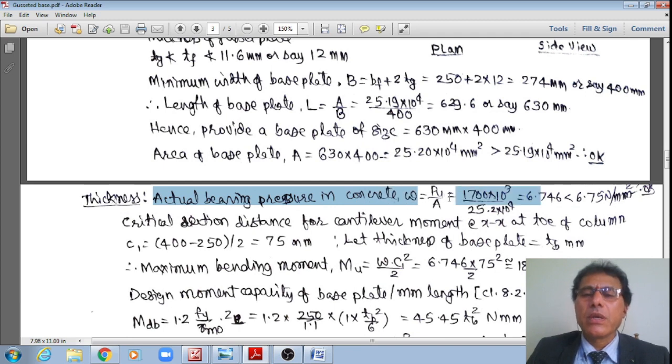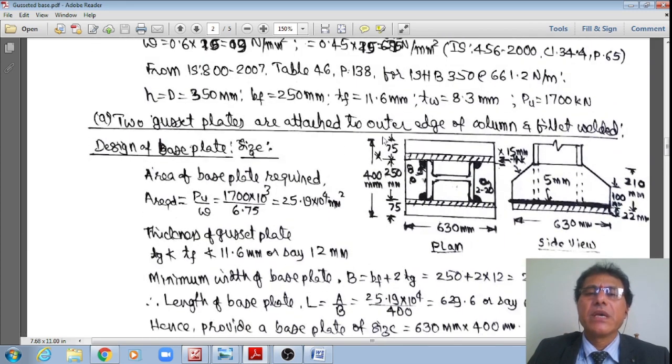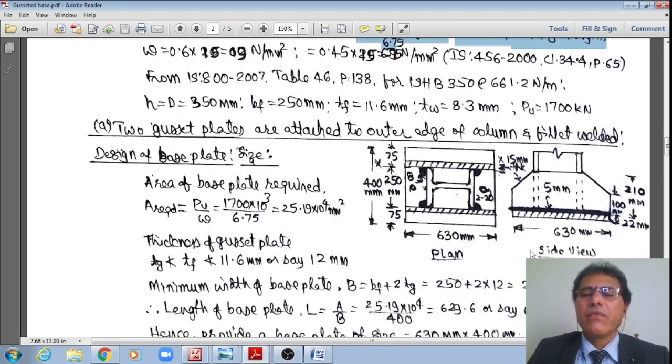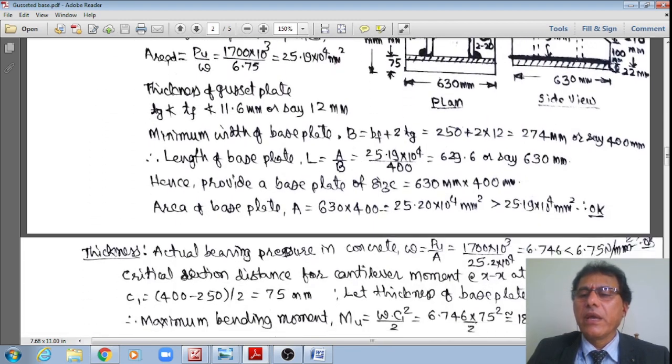W is equal to actual factored load divided by actual area provided: 1700 × 10^3 divided by 25.2 × 10^4 mm², that works out to say 6.746 MPa, which is just less than the permissible value of 6.75 as per IS 456. I am taking 6.75 as per IS 456 for M15 grade concrete. Therefore, it is okay.